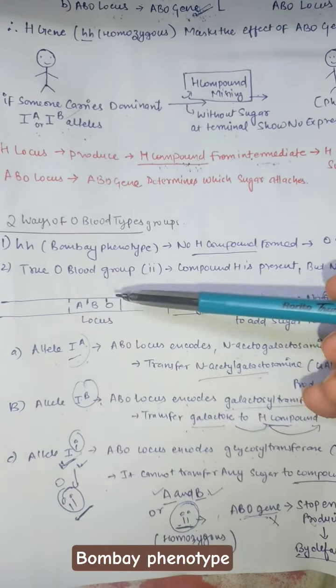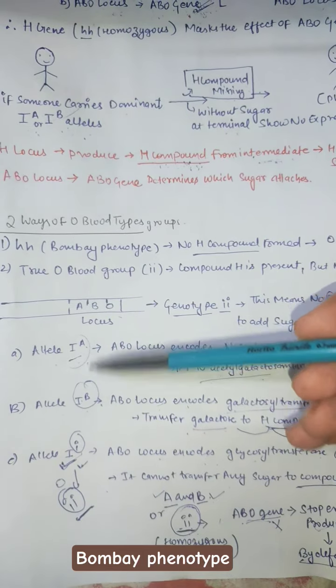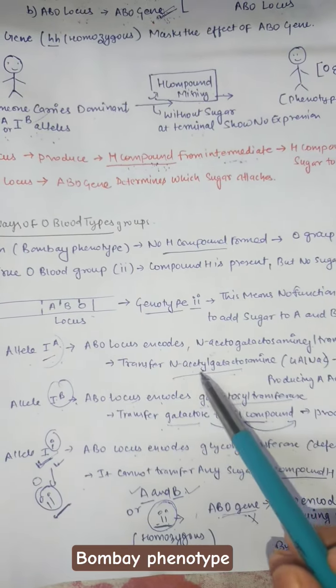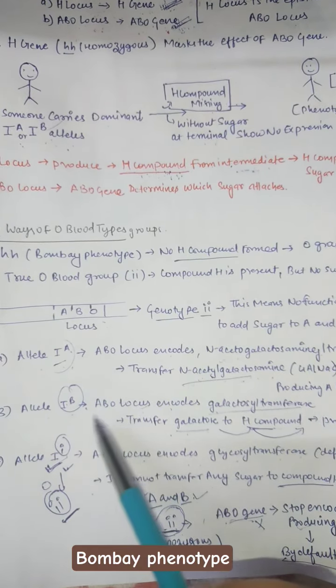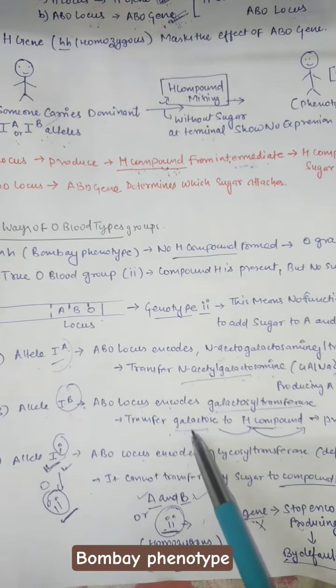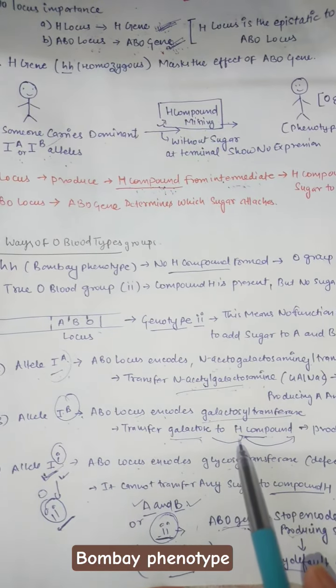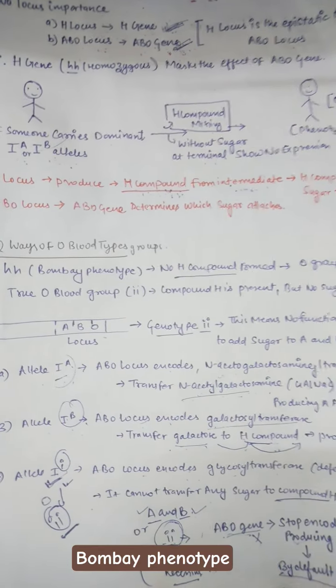Understand? Also, the ABO locus is responsible for encoding the sugar for the specific IA, IB and i alleles. For the IA allele, N-acetylgalactosamine sugar is encoded, and for the IB allele, galactose sugar is encoded. Remember, without the help of the H compound, the sugar will not attach. So the H compound should be there, okay?